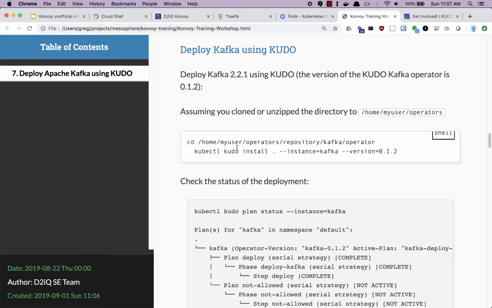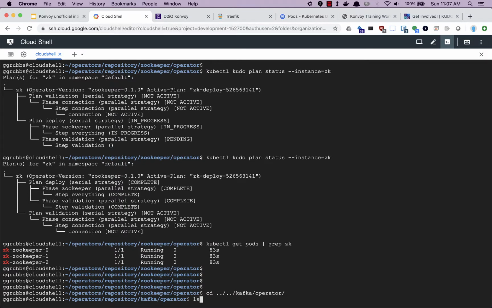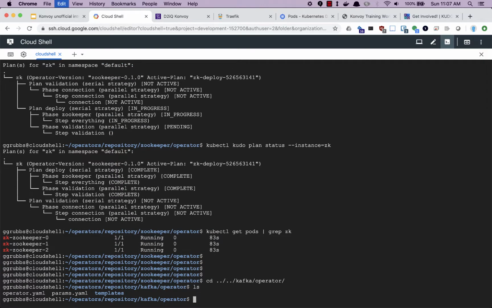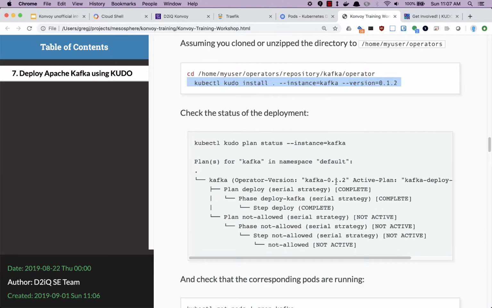And the way we do that is in a similar fashion as we go over to now the Kafka operator directory, and then we will run this command, which I will copy. We'll go over to our shell, Kafka operator, and we will run the install. Once we do that, we want to look at the status of the deployment.